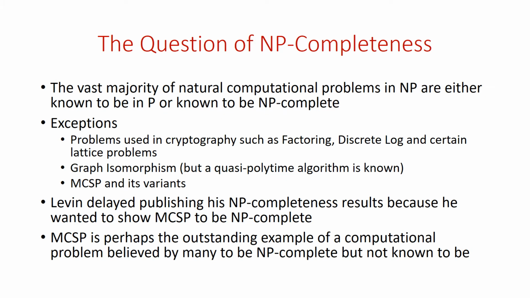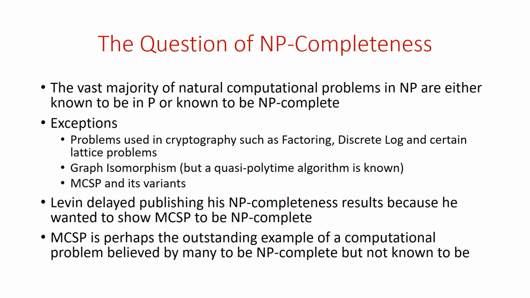The vast majority of natural computational problems in NP are either known to be in P or known to be NP-complete. And there are a few exceptions which are noteworthy. There are problems used in cryptography, such as factoring, discrete log, certain lattice problems. These problems often have features such as random self-reducibility. They're in statistical zero knowledge quite often.